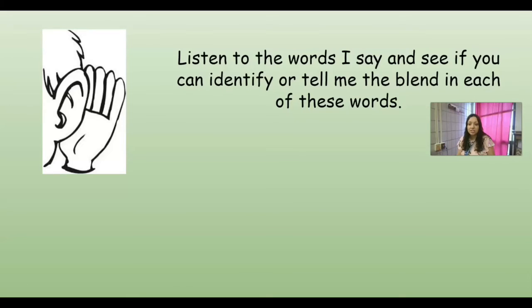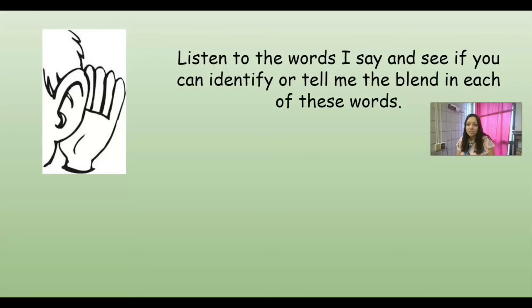Let's try another one. Stage. That's right, the st sound. Can you think of any other words that start with that st sound? Good job. You have stop and stick. How about pledge? Pl. Very good, like play or pluck.